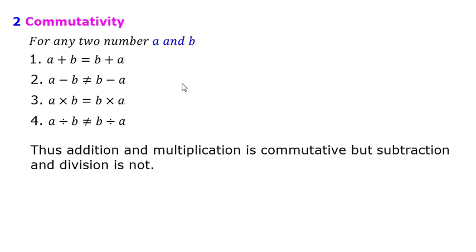Now after observing, what you understand is that if you commute, if you change the position of the variables across the operation, and your result is the same, you can say that that operation is commutative. But if they are not the same, you will say that that operation is not commutative. So addition and multiplication are commutative, but subtraction and division are not commutative. This is our second property in the number system.